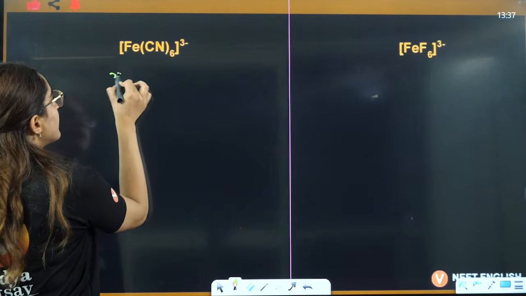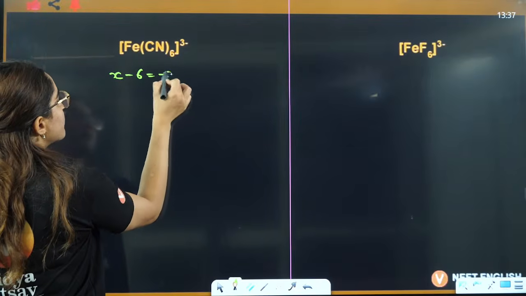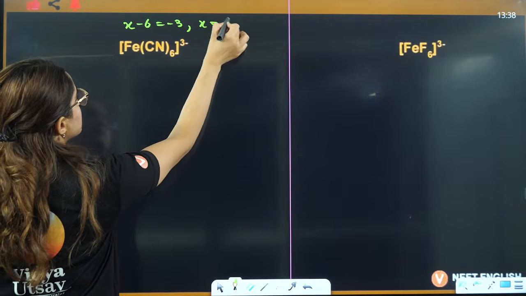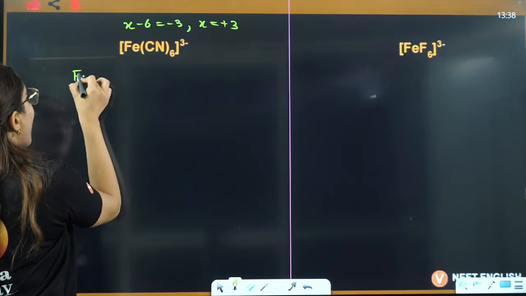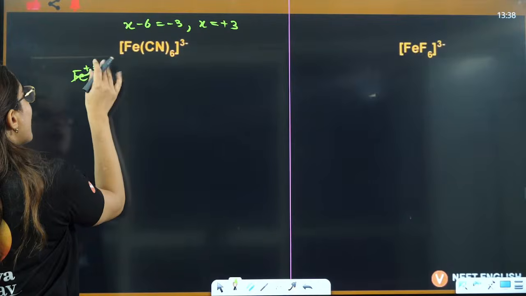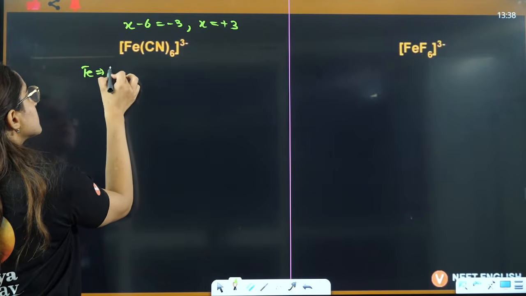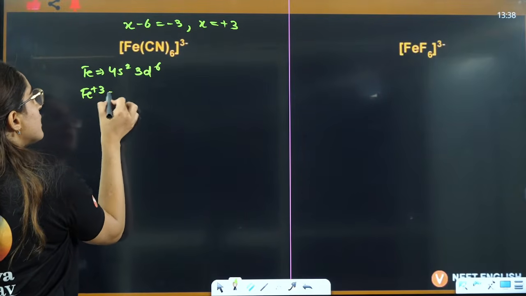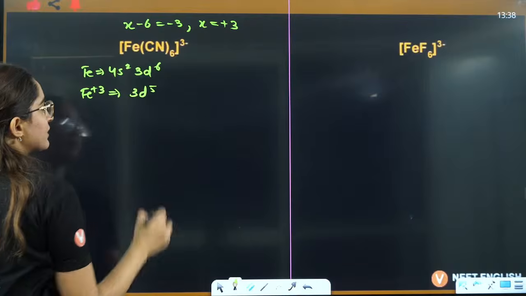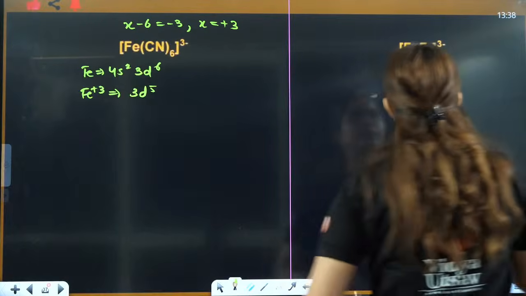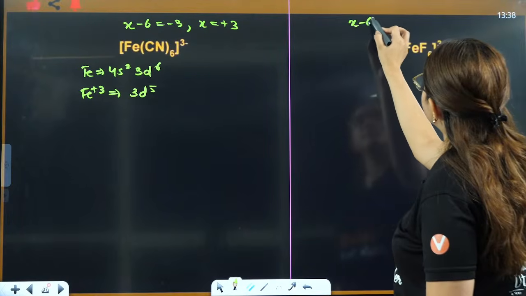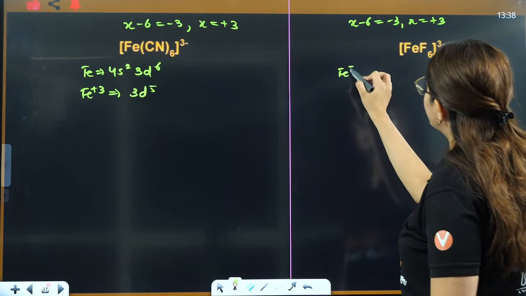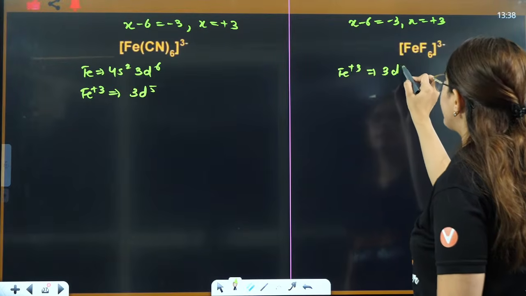Let's see here, x minus 6 is equal to minus 3. I'll just write it here. x minus 6 is equal to minus 3, x is equal to plus 3. So iron plus 3. Tell me, what is iron? 4s2 3d6. You take out 3 electrons, it will become 3d5. Same if I do here: x minus 6 is equal to minus 3, x is equal to plus 3. Iron plus 3 is nothing but 3d5.